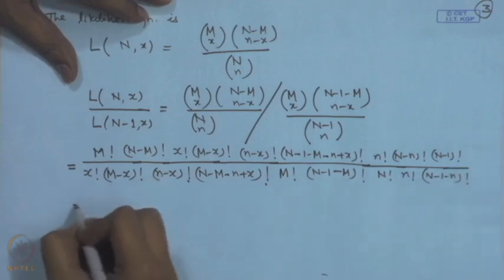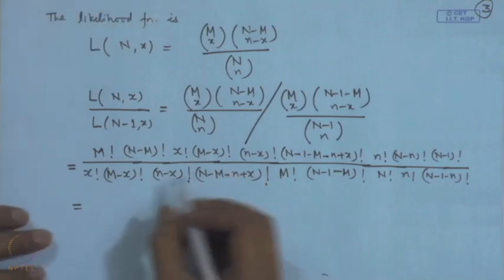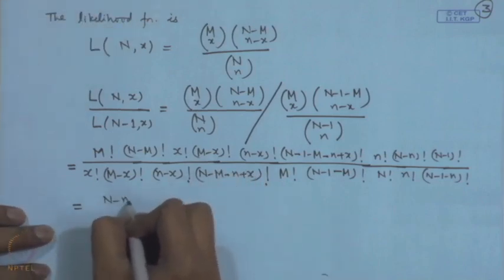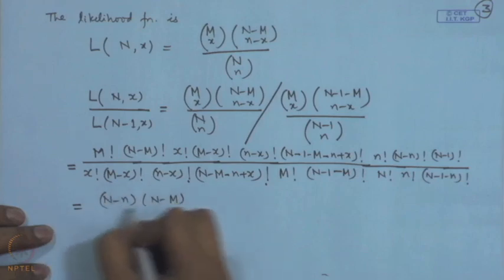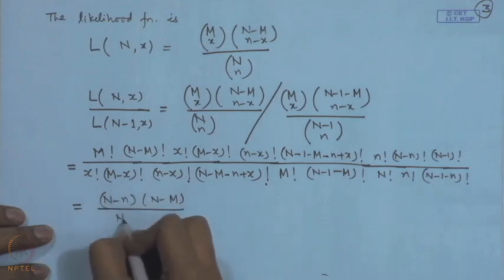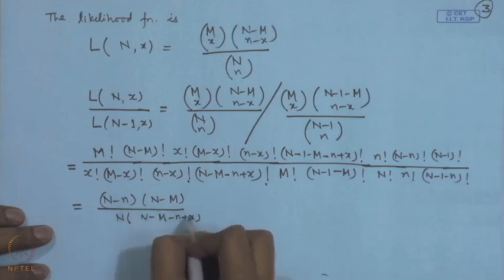It is easy to simplify these terms, and we get n minus m into n minus x divided by n into n minus m minus n plus x.